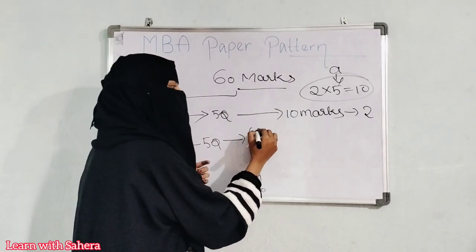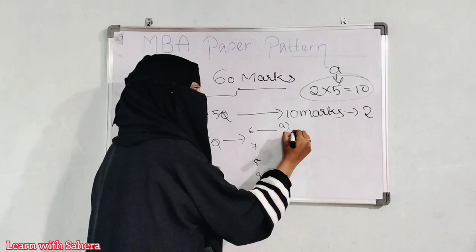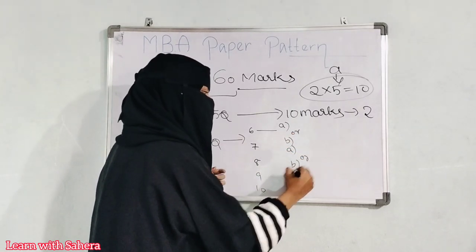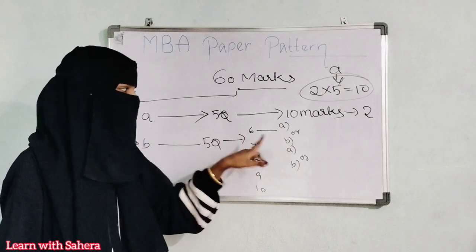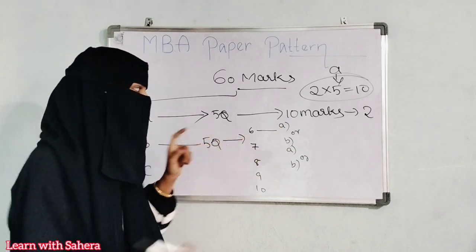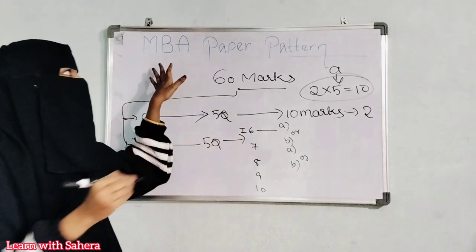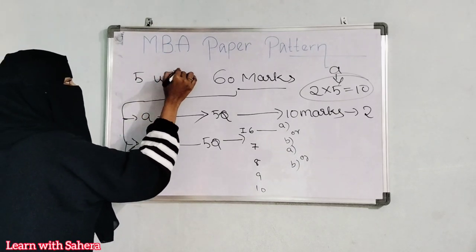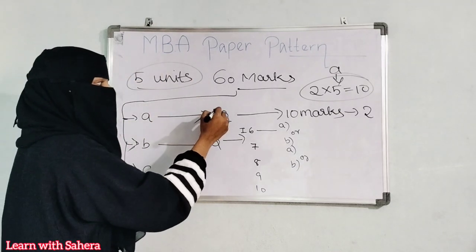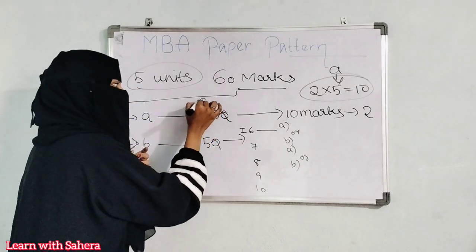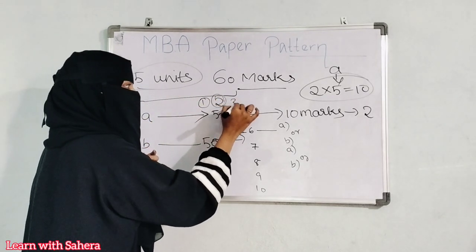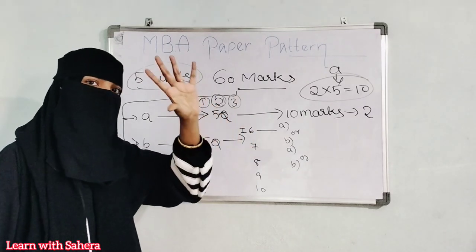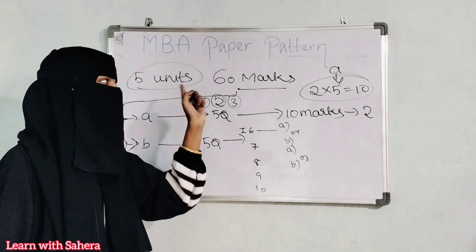Under each of these 5 questions you will again have A or B. Here also A or B. Like that you will have A and B. The 6th question will be asked from unit 1. Your MBA, any subject, will have 5 units. Yes or no? 5 units will be there. So here 5 questions will be asked from the 5 units. First question from the first unit, second question from the second unit, third question from the third unit. Like that, unit wise, 5 questions will be asked from the 5 units. One question will be from one unit.